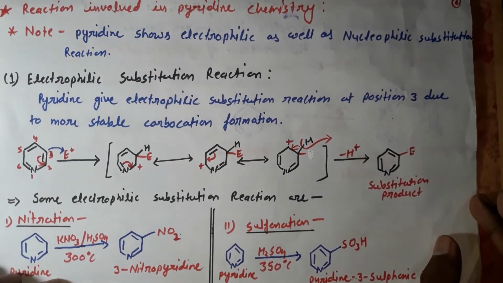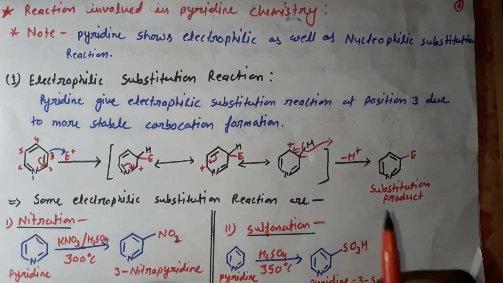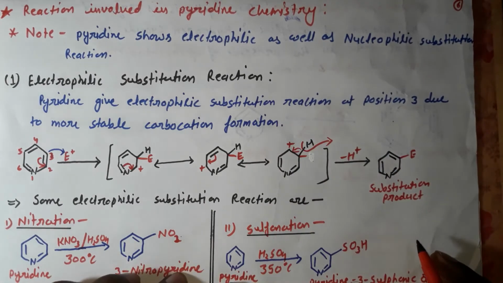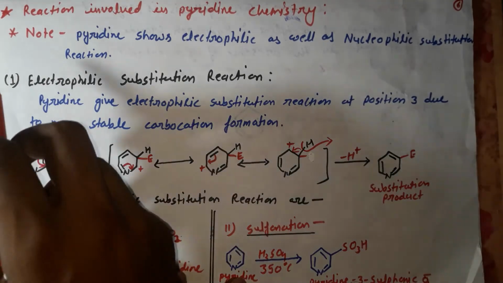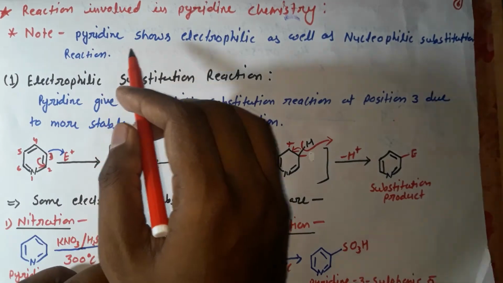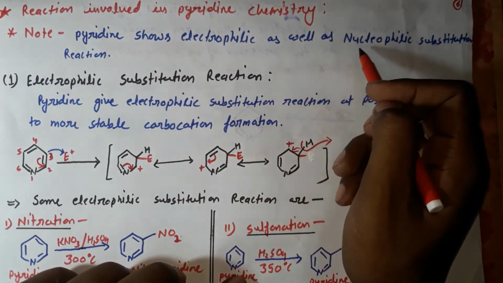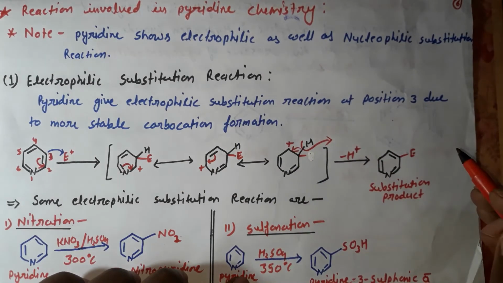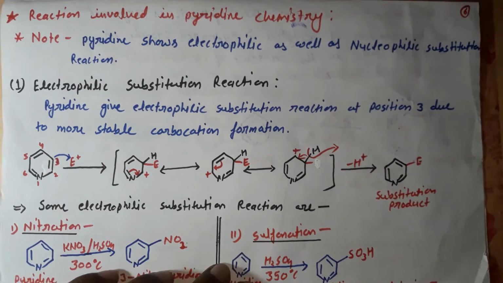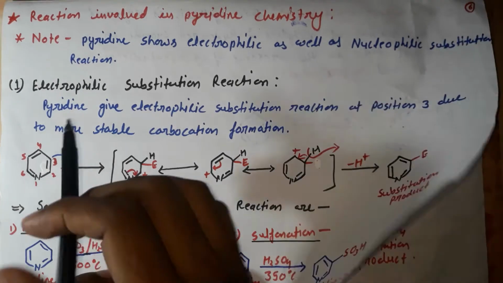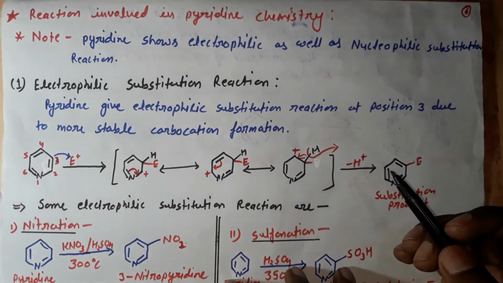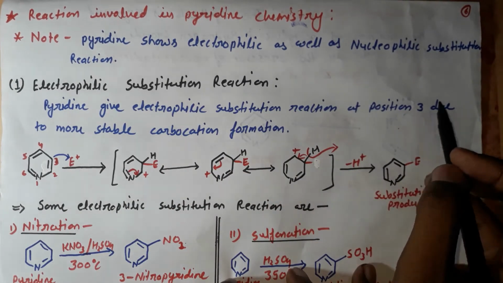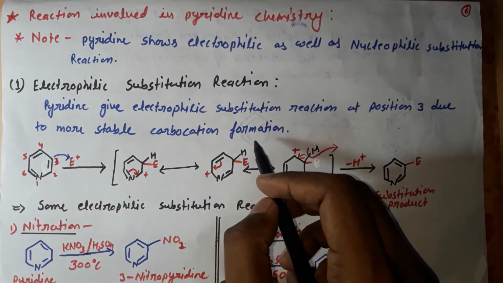Next we are going to discuss the reactions involved in pyridine chemistry. Okay, so this is all about the reactions of pyridine. So first there is a note written: pyridine shows electrophilic as well as nucleophilic substitution reactions. So the first one is the electrophilic substitution reaction. Pyridine gives electrophilic substitution reaction at position 3 due to more stable carbocation formation.